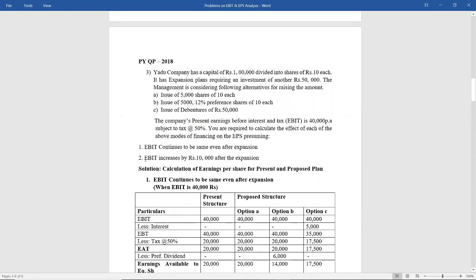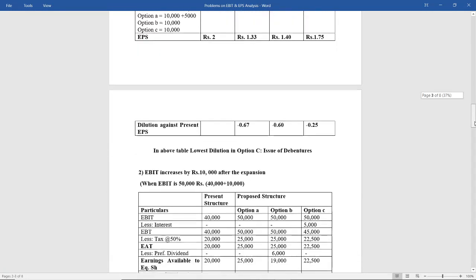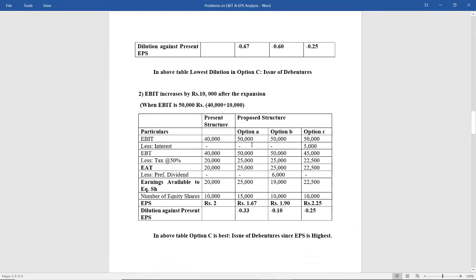Next they are telling that EBIT increases by rupees 10,000 after expansion. So assuming it is increased by 10,000 after expansion, before expansion the EBIT was 40,000. Now it is increased by 10% after expansion. So now we have to consider EBIT as rupees 50,000. So we have considered 50,000 as the EBIT for part 2.